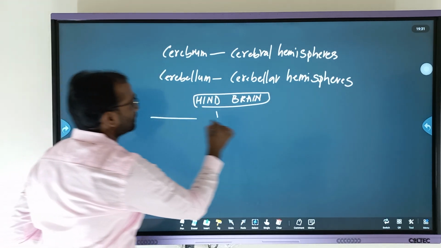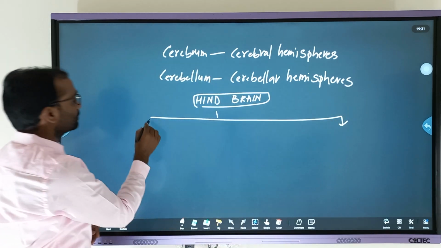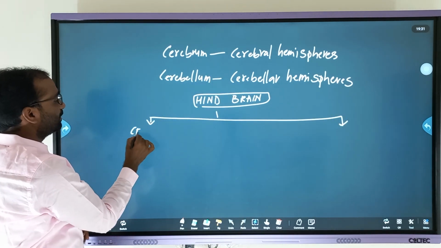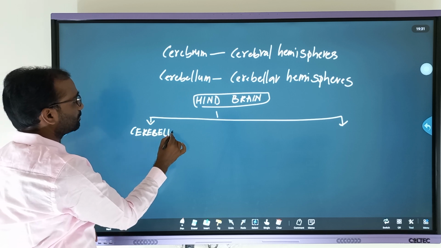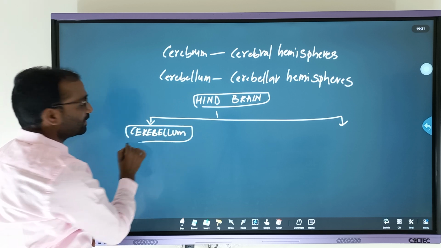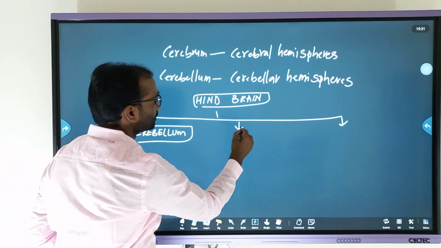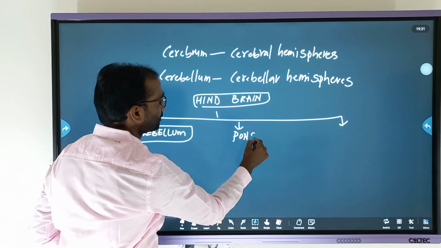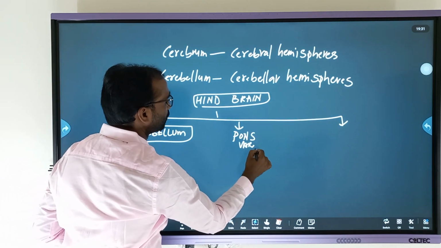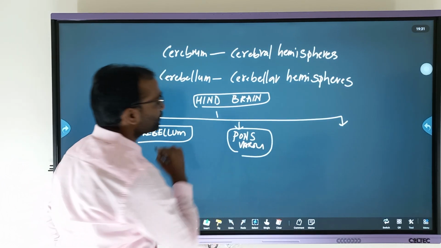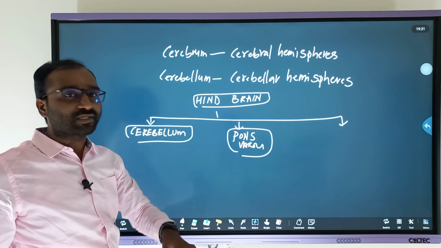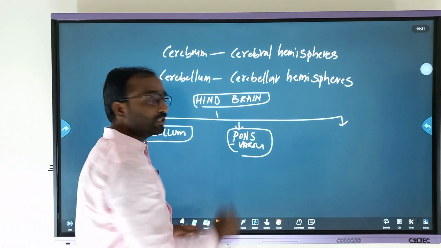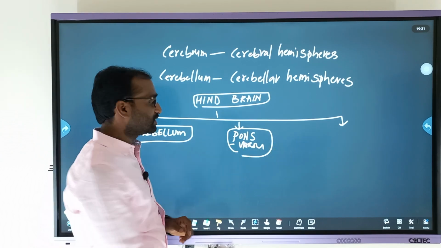The hindbrain is divided into the cerebellum, and the next one is pons varolii. Here, pons varolii has a function: the pneumotaxic center. The term P for pulmonary, P for pneumotaxic.